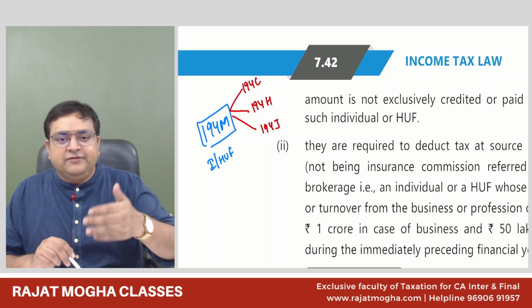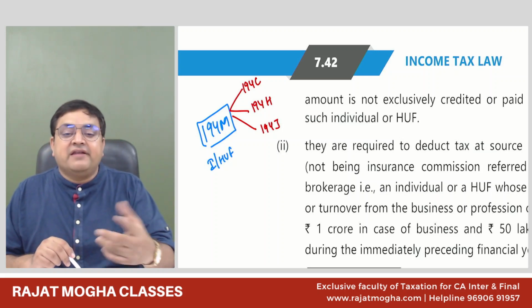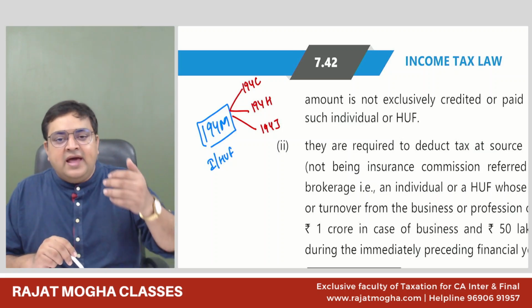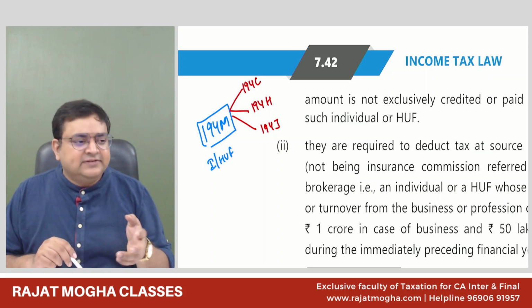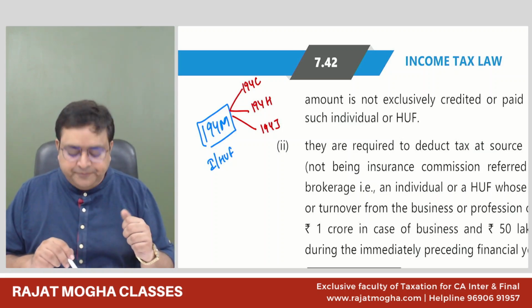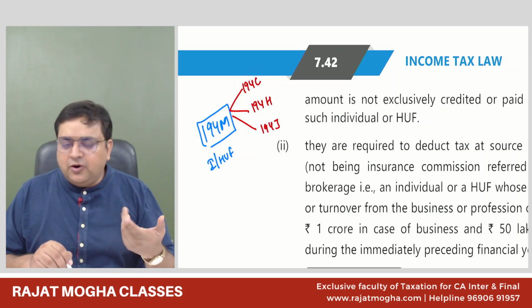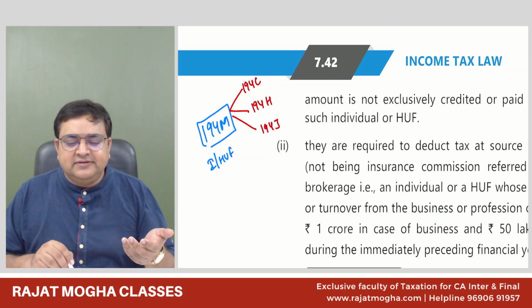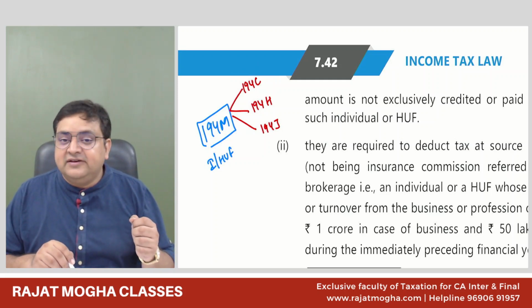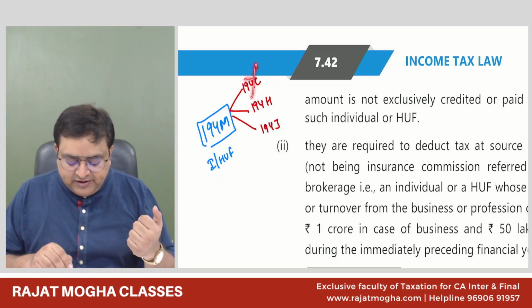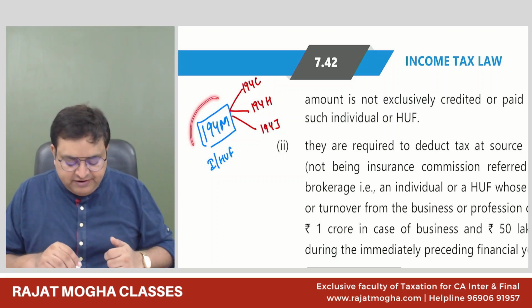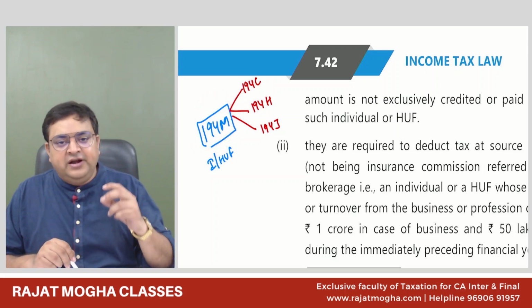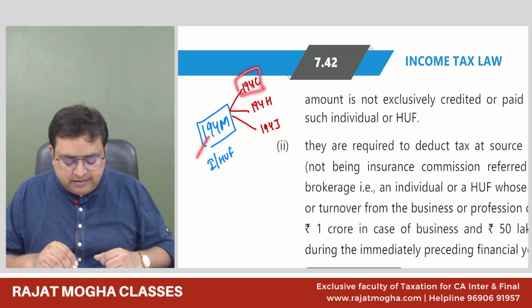Let's say, second example. Let's say, for example, Aru, she is a salaried assessee. She is a salaried individual and still she is giving a contract to somebody. Why is she giving a contract? Might be a personal nature contract. She is getting a house constructed and she is giving a contract. So whether she can deduct TDS in 194C? Absolutely not. Why? Because she is not carrying on any business or profession. Her turnover is not more than 1 crore or 50 lakh, as the case may be. Second thing, she is not making a contract for business purpose. It is a personal contract. So 194C will not come over here. But she is making a payment of more than 50 lakh rupees. So she will be covered in 194M. So 194M covers those individuals and HUFs who are not covered elsewhere.